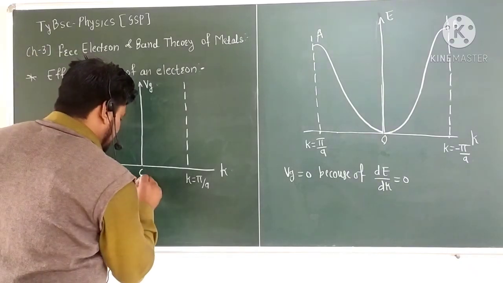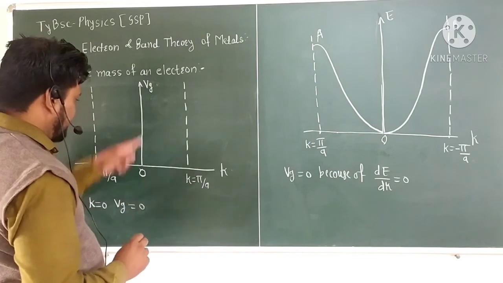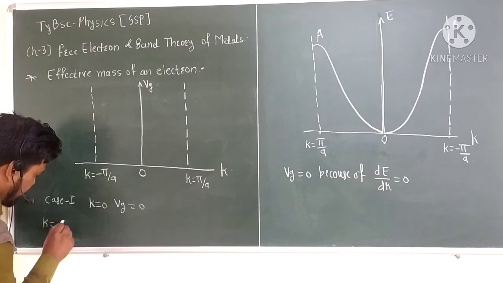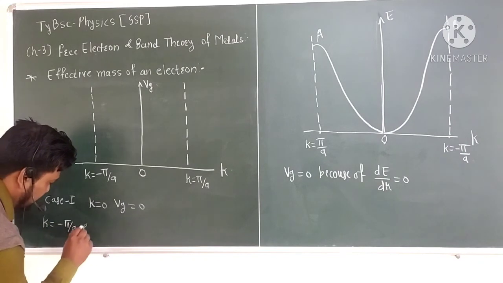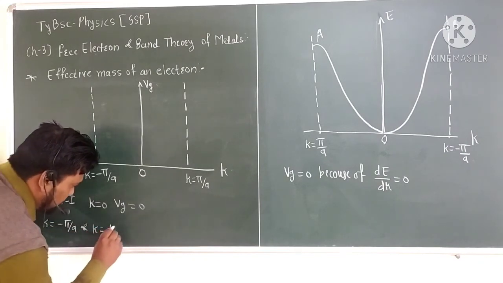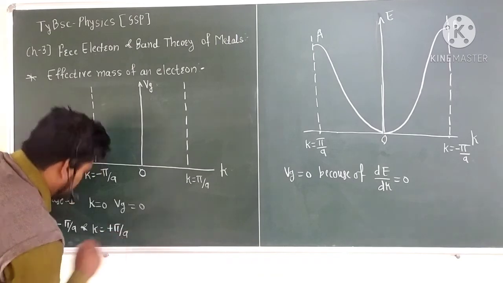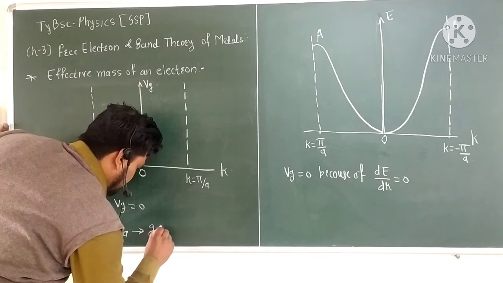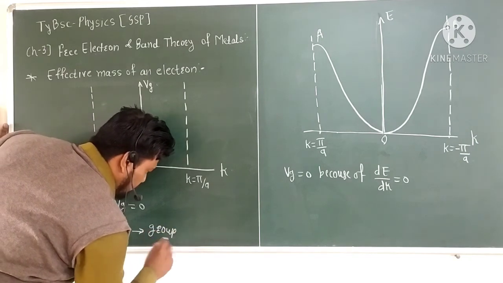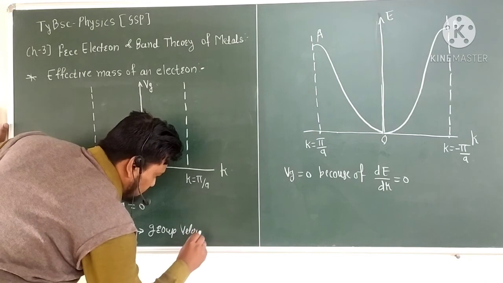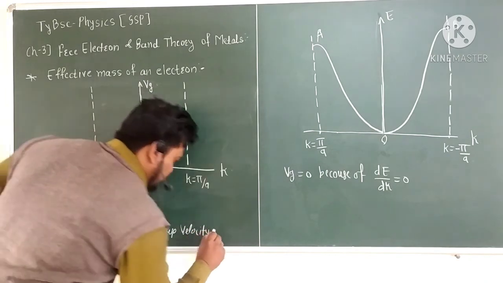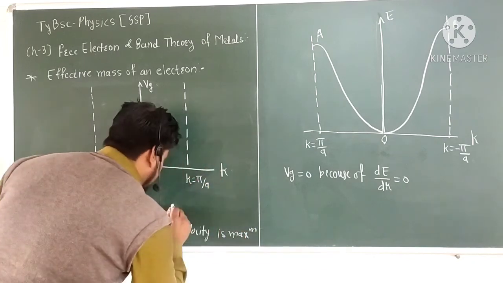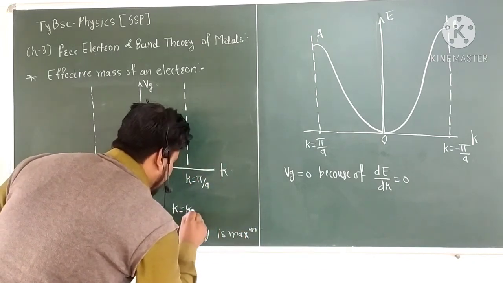And for k equal to minus pi by a and k equal to plus pi by a, the group velocity is maximum, considered as k equal to k naught.